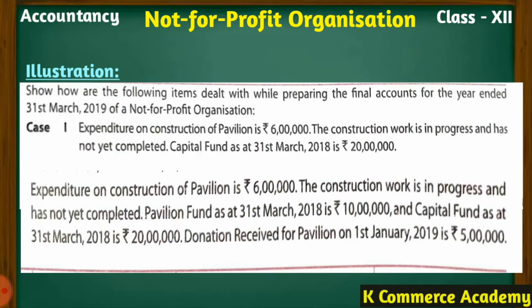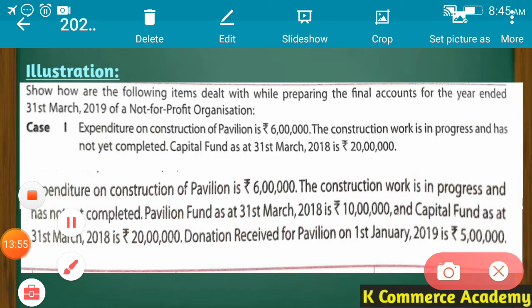Expenditure on construction of pavilion. Just see what is written here, construction of pavilion. And construction of pavilion means it's a capital expenditure, so its accounting treatment will be a little bit different from what we have just studied in the previous question.